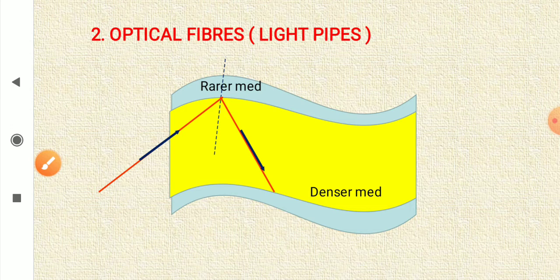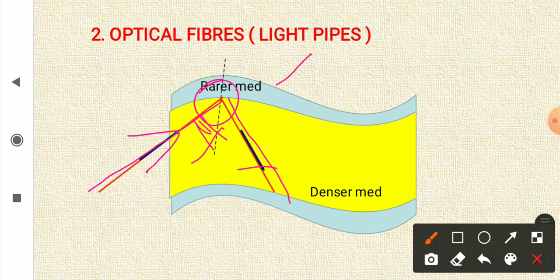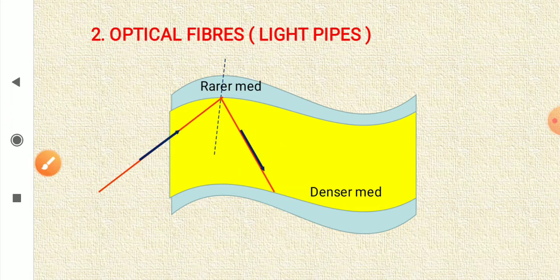So what happens when a light ray is entering this medium? Now at this point, when it has to go to rarer medium, here the refraction is taking place from denser medium to rarer medium, and this angle is such that this is more than the critical angle. So light is totally reflected, and at this point again it will be totally reflected.